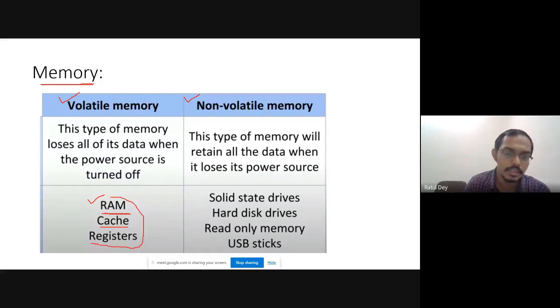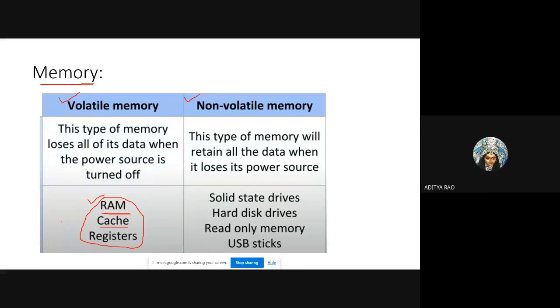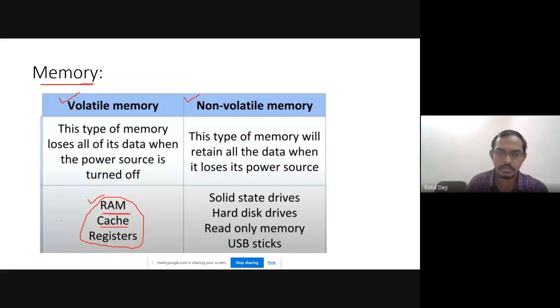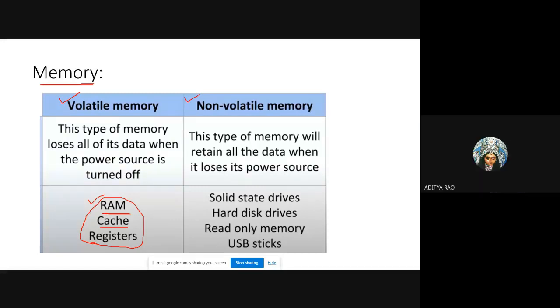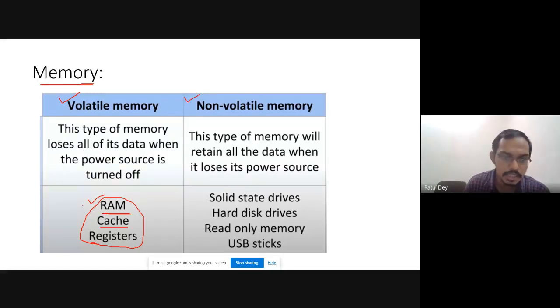So what are they doing? They store data while the computer is on, but when the computer is shut down or the power is off, the complete data is gone. Whatever data is stored in this memory is completely cleared when the system is shut down. Sir, what is a register, sir? A register is a memory which is associated with the processor. Okay, sir, so these three are the memories.